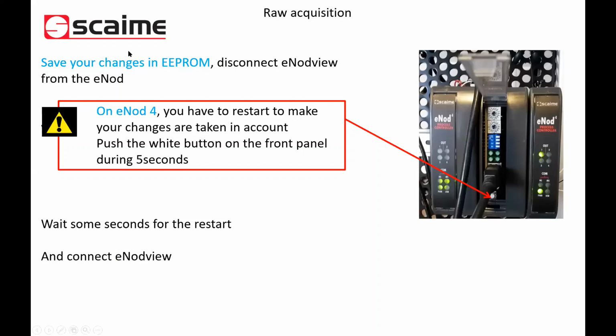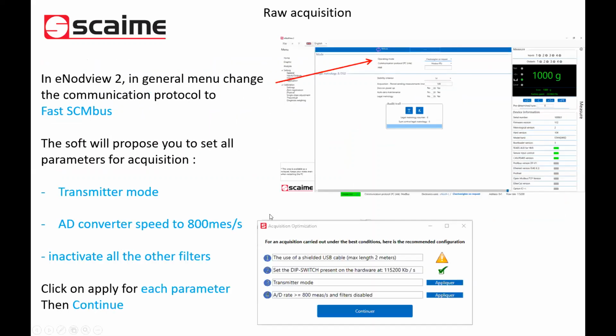Yes. So you change the DIP switches, you disconnect the Inode, and to apply this change you need to restart the Inode4. Once it's done, we will change the protocol of the Inode.